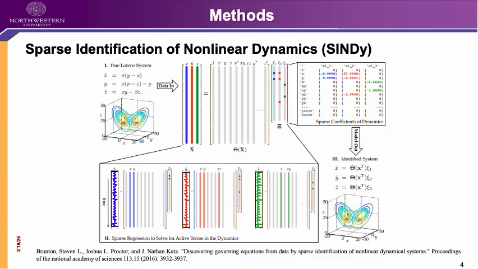To mitigate this issue, in this work, we used relatively clean data generated from simulations and added controlled Gaussian noise. This allows us to systematically evaluate how noise affects the model discovery process.